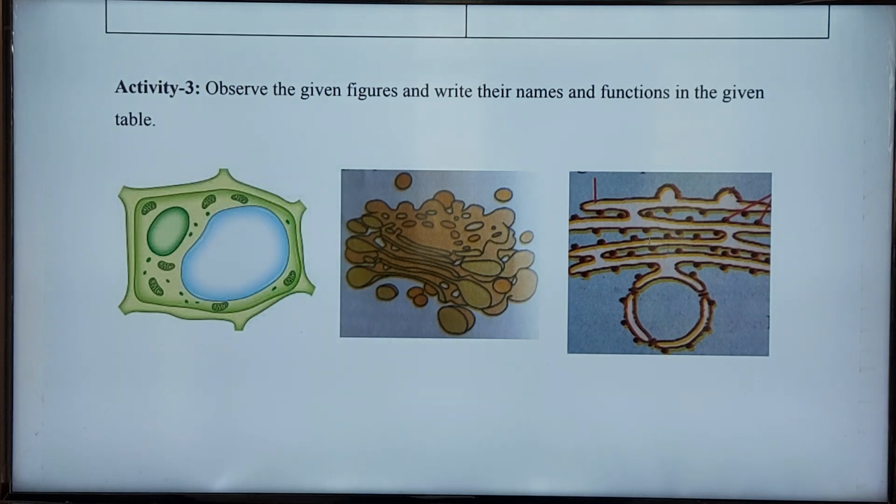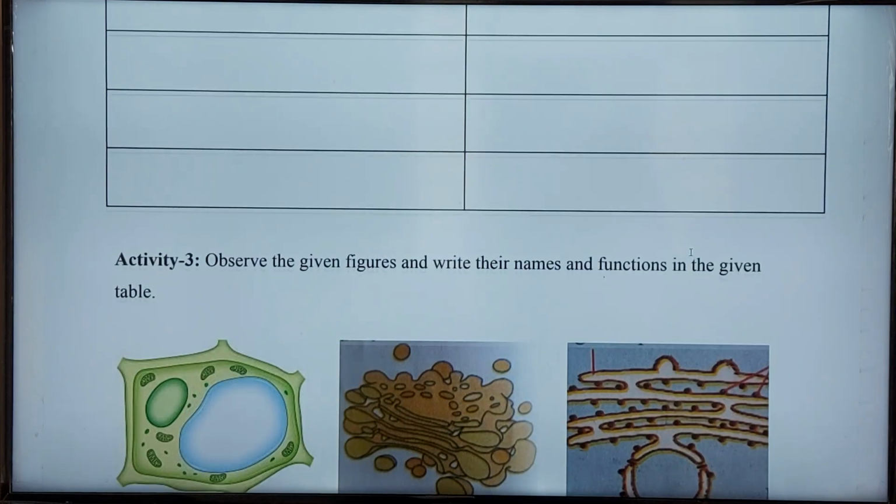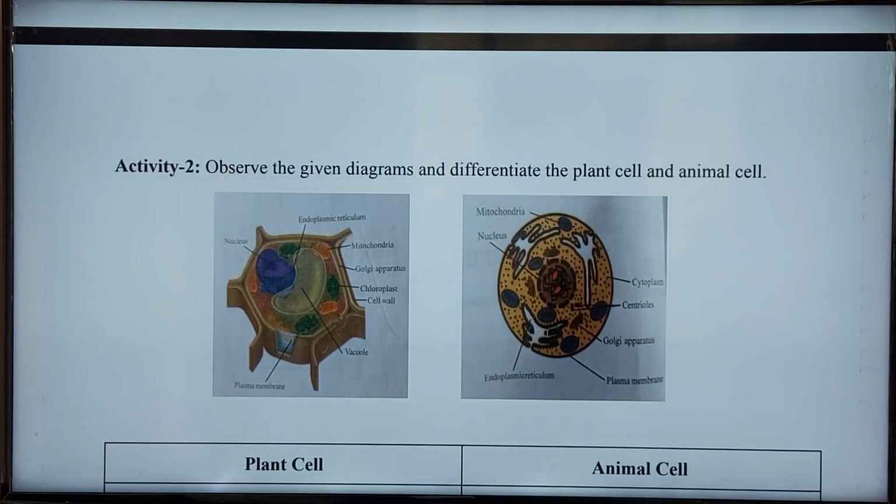What is the function of rough endoplasmic reticulum? The main function is that it is the site of protein manufacture. That means it contains ribosomes on its surface, so the rough endoplasmic reticulum helps in the synthesis of proteins, or is the site of the manufacture of proteins.